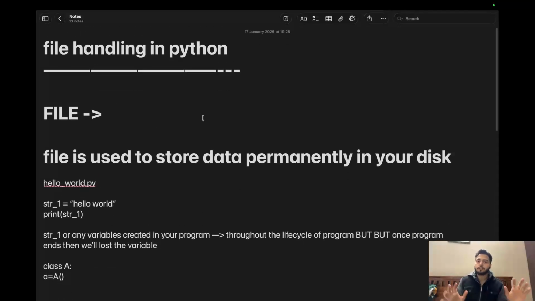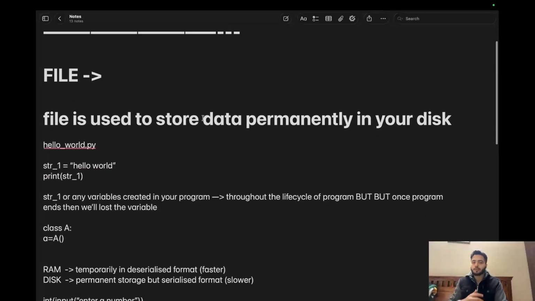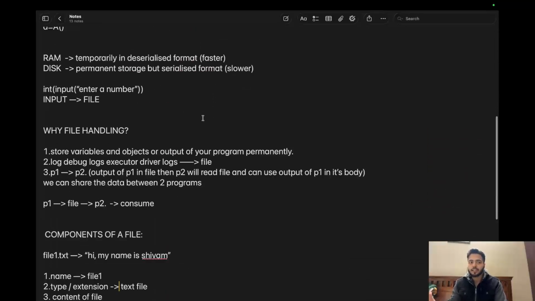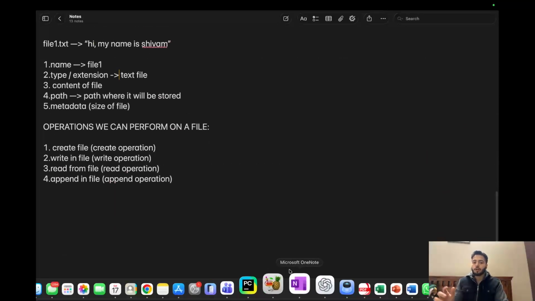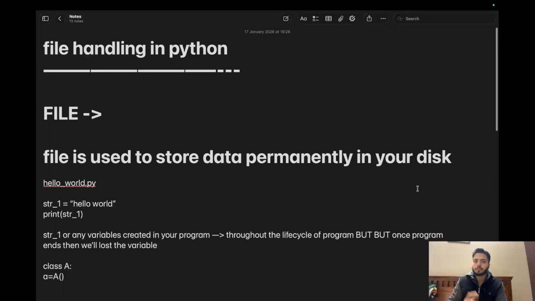So this is the first lecture of file handling in Python. I hope the theory is clear. What is a file? What is file handling? Why do we need file handling? Everything is clear. What are the operations? From the next lecture onwards, we will directly jump to the practical.